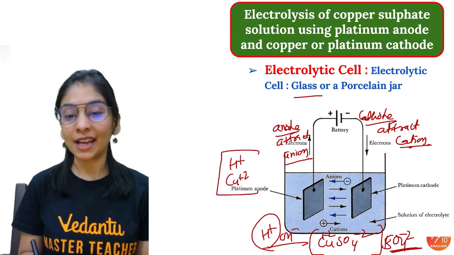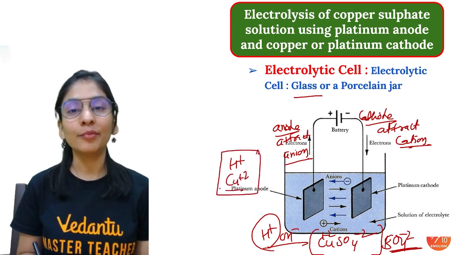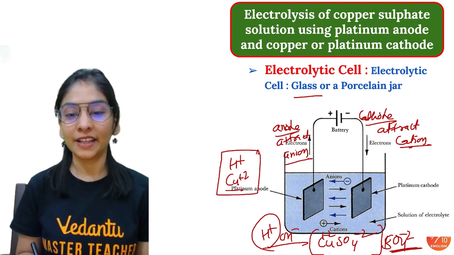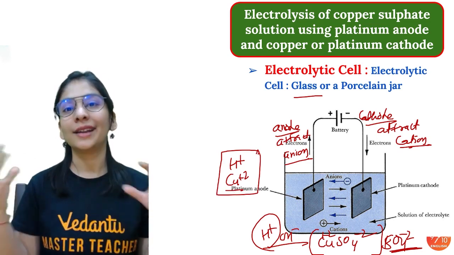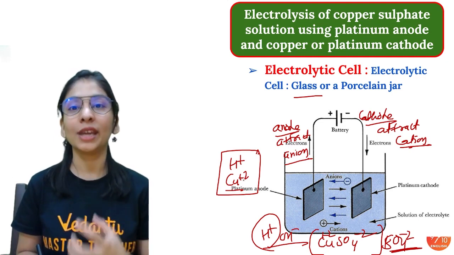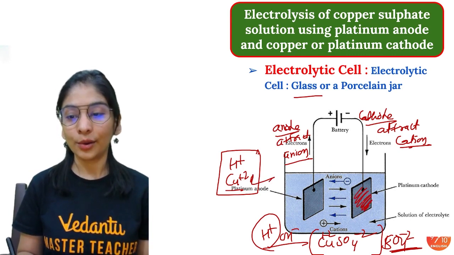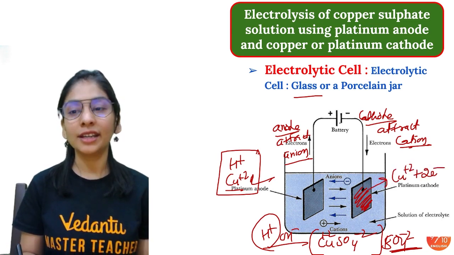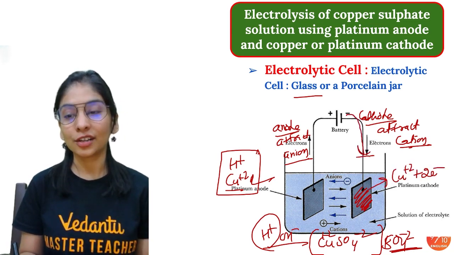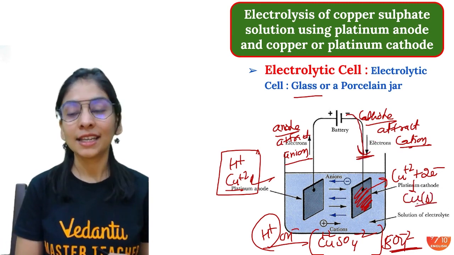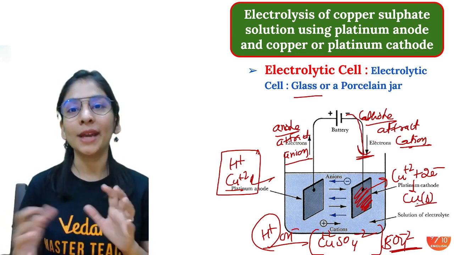And if you remember the activity series, copper will come below hydrogen, and I told you in the electrochemical series, whoever comes below has more tendency to discharge. Here, that means to gain electrons. So copper will move towards your cathode, accept electrons here because it's a source of electrons and will give you copper metal. At the cathode, you are getting your copper metal.